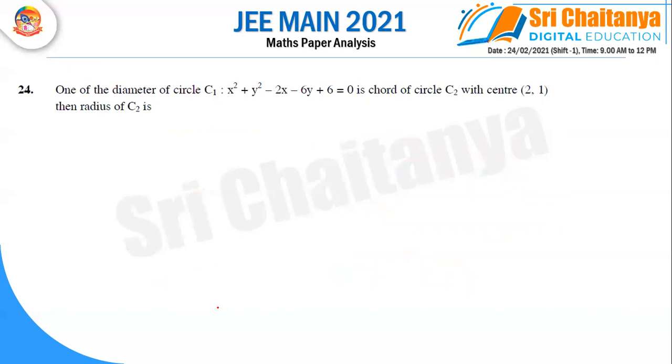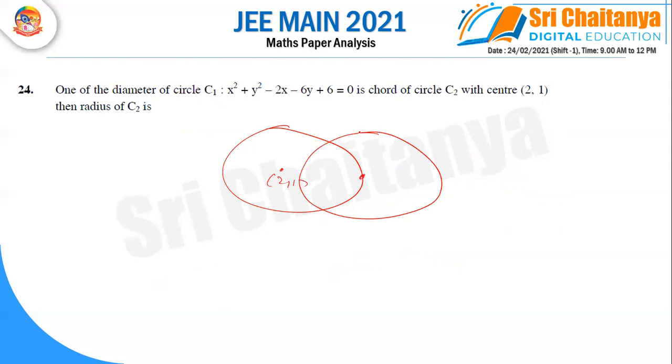75. One circle is given, whose center is (2, 1), and one more circle is given. What is the diameter of that circle? One of the diameters of the circle is the chord of the other, so we are taking it like this. It is the chord of this one. One minute, I will draw it here.